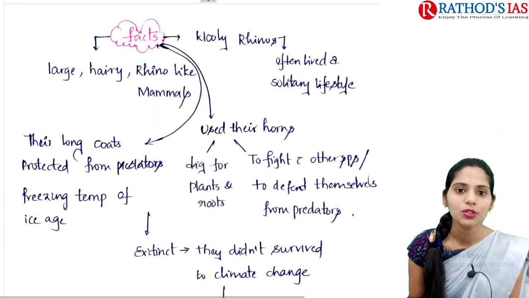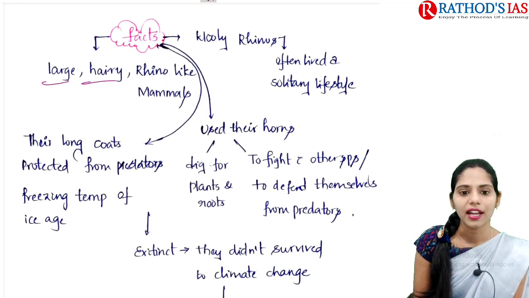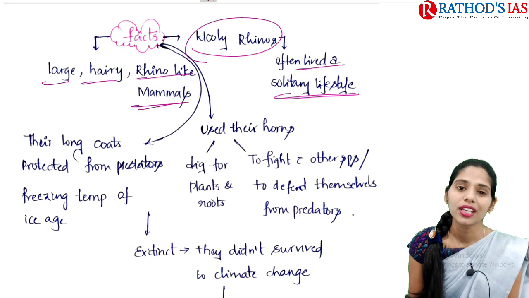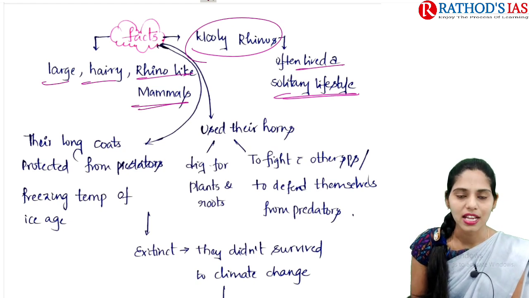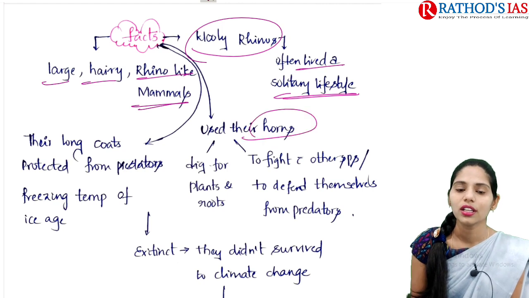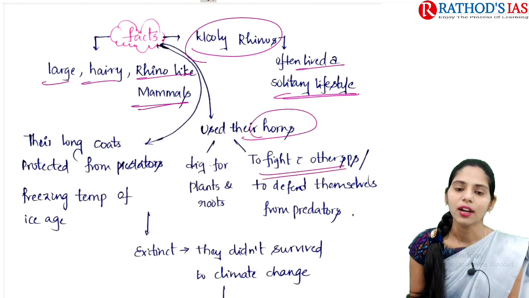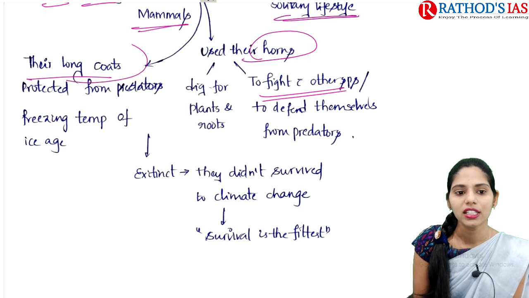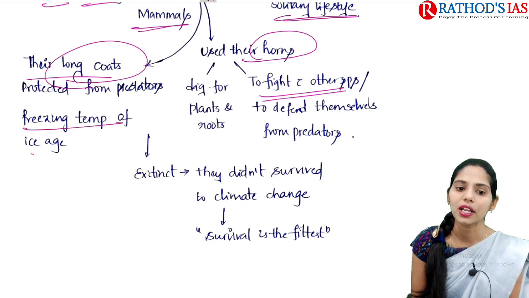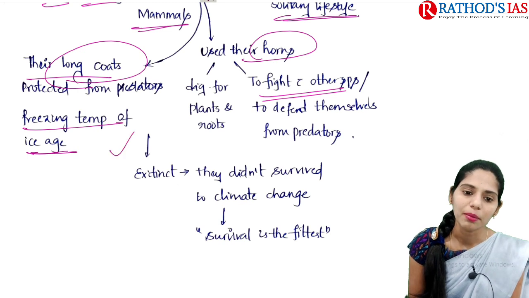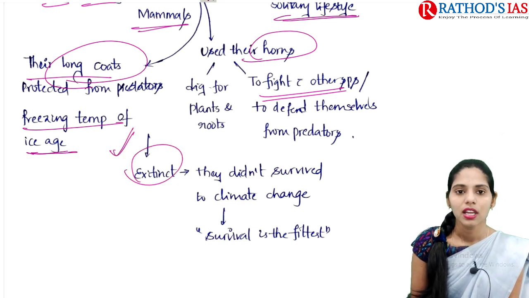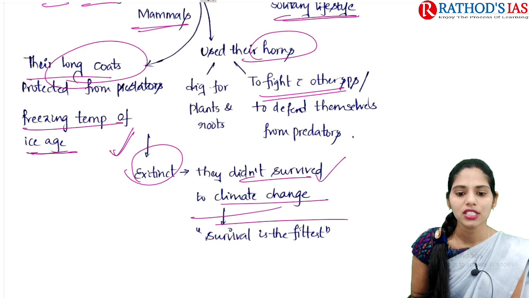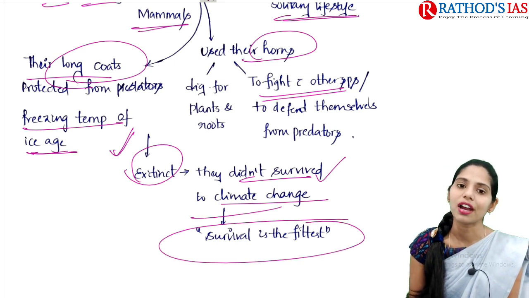If you see some facts regarding the woolly rhino, it is a large, hairy, rhino-like mammal. Woolly rhinos often lived a solitary lifestyle. They used their horns to dig for plants and roots, and also to fight other species and defend themselves from predators. They had long coats which protected them from the freezing temperature of the Ice Age. Talking about the status of this animal, they became extinct because they did not adapt to the climate change that happened. So it is one of the important examples of the survival of the fittest.